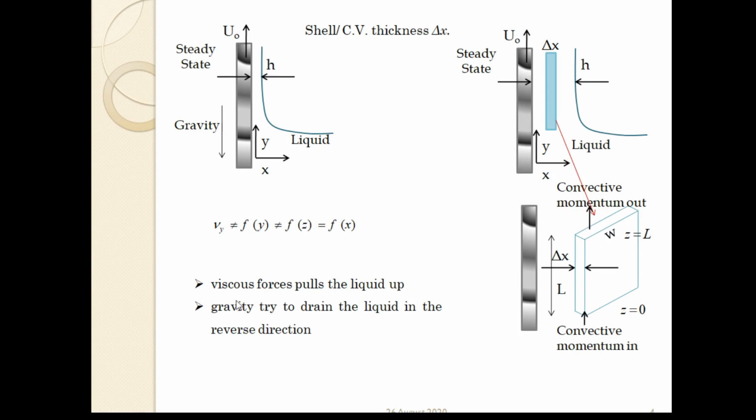Whatever the viscous force pulls the liquid up, gravity tries to drain the liquid in the reverse direction. So whatever liquid is flowing upward with this belt is due to the viscous force which pulls up the liquid, and gravity will try to pull down that liquid in the reverse direction of the liquid flow.